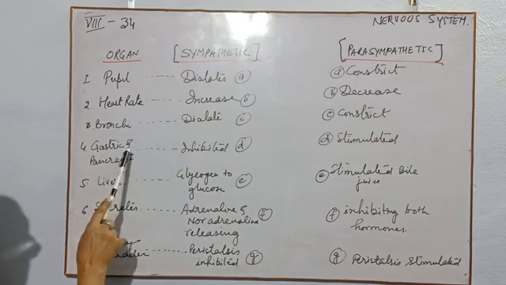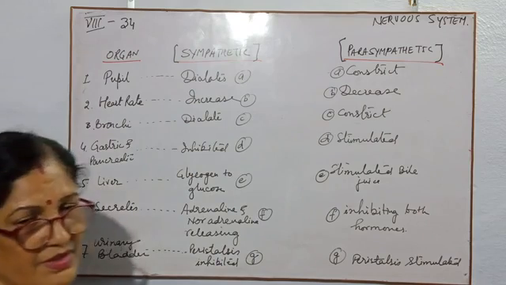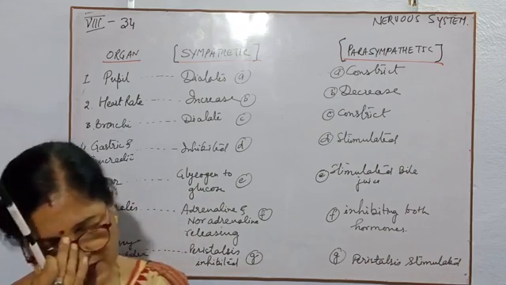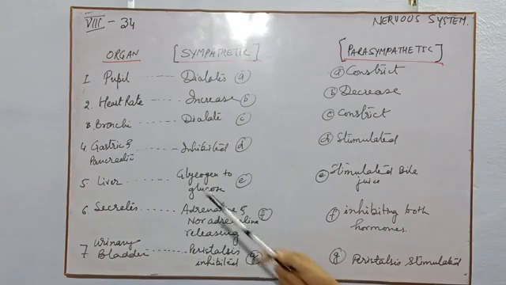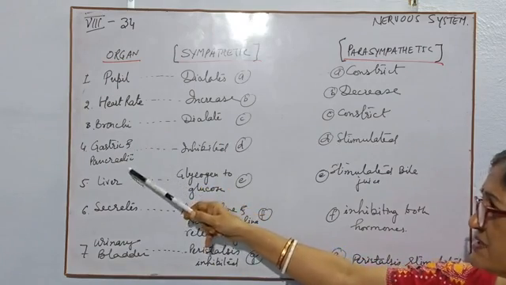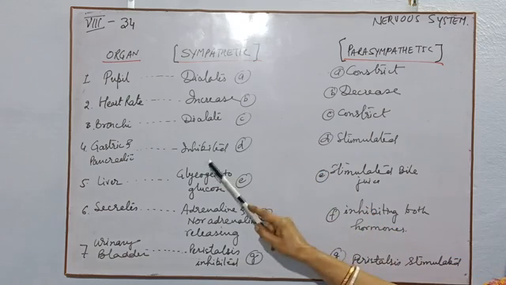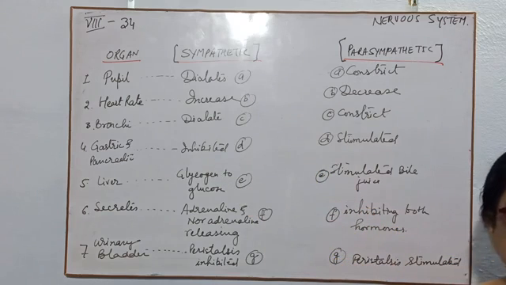Next point, gastric and pancreatic secretion. Gastric means from the stomach and pancreatic means from the pancreas. So from these two organs, the stomach and pancreas, the sympathetic system will inhibit their secretion.